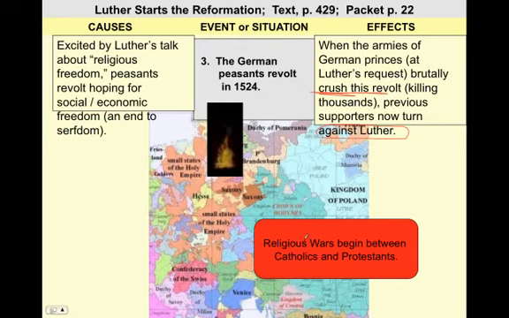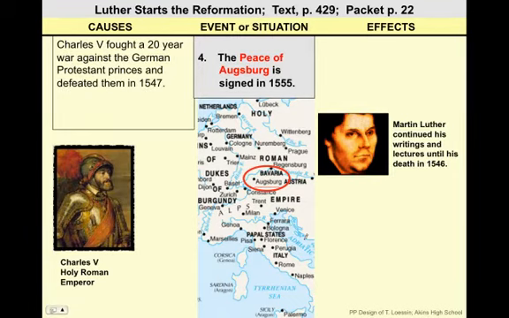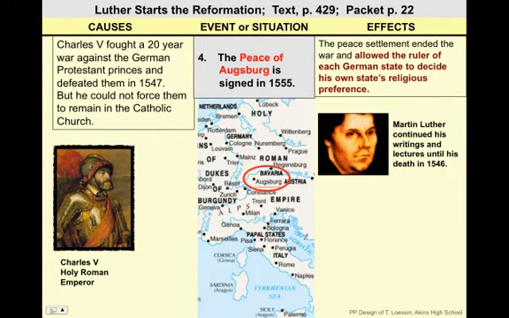This leads to a religious war between the Catholics and the Protestants. Charles V fought a 20-year war against the German Protestant princes and defeated them in 1547. But he could not force them to remain in the Catholic Church. So the fighting goes on for another 8 years. At the end of the 8 years, the Peace of Augsburg said, alright, let's have peace, and allowed the ruler of each German state to decide his or her own religious preference. Alright?